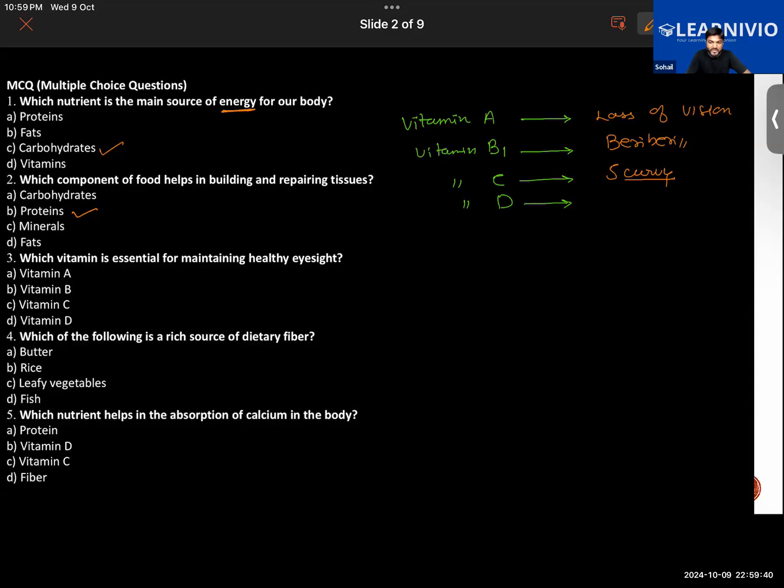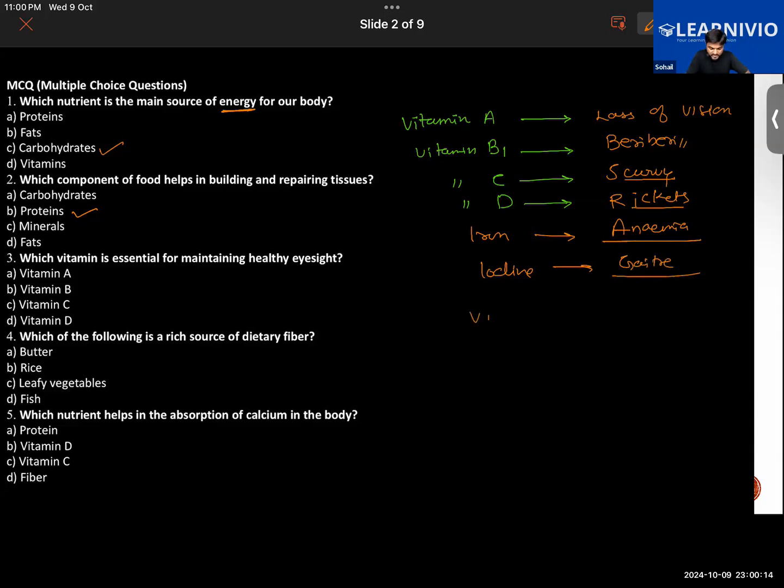Talking about vitamin D, due to the lack of vitamin D, what does a person suffer from? Rickets. What about the lack of iron? Lack of iron in the diet leads to anemia. Very good. And lack of iodine leads to goiter. Well done.